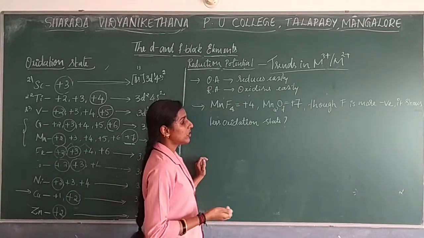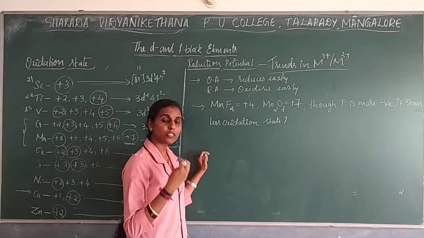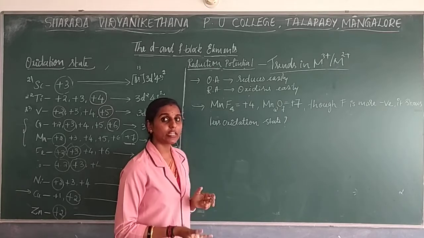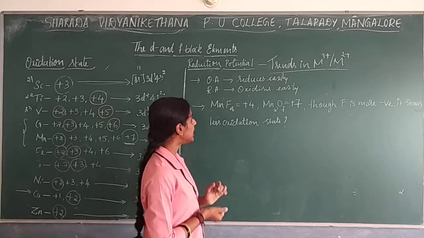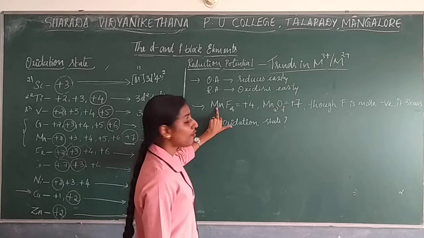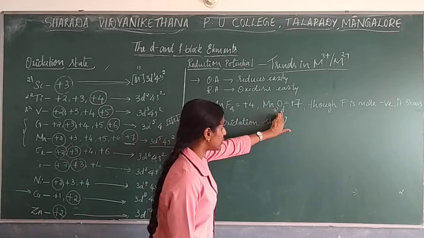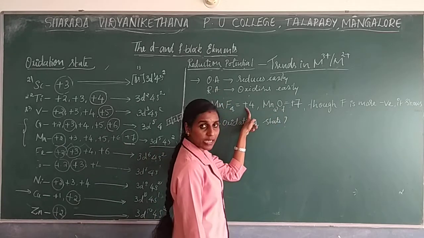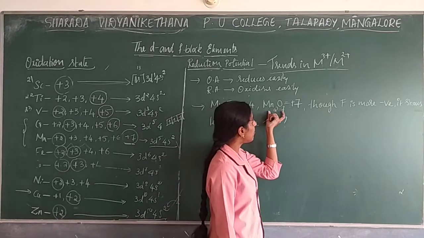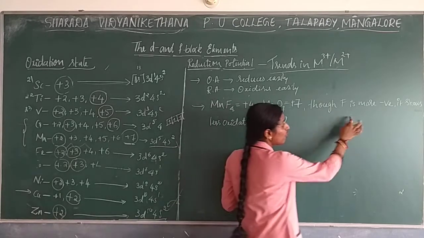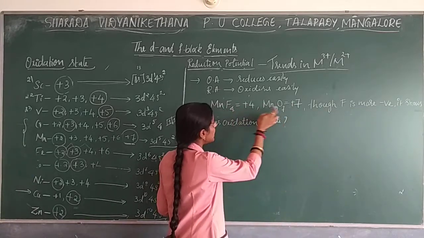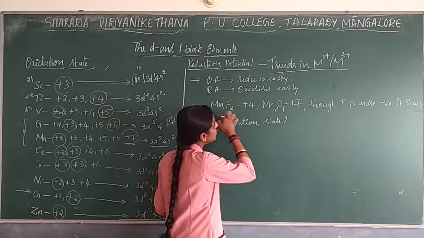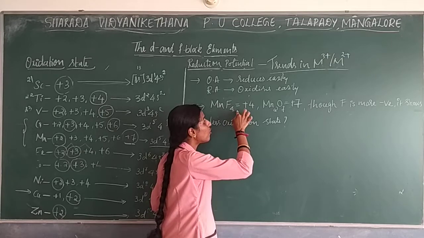So the next question is about the elements when we go with the d block. When it forms a compound with a more electronegative atom, by that time it shows more stability. That concept we already learned. But when manganese forms compounds with fluorine as well as oxygen, the oxidation state with fluorine will be +4, and when it forms a compound with oxygen it shows +7. Though fluorine is more electronegative than oxygen, then this should show a higher oxidation state.